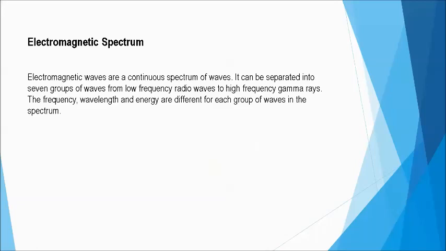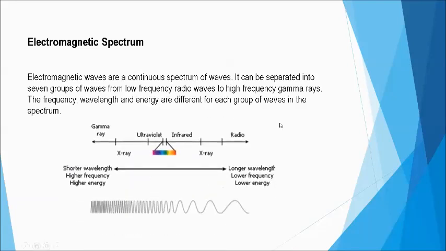So that is why it can be separated into 7 groups, and we will discuss that next time. Each group has the same frequency, wavelength, and energy, but from group to group, they differ from one another. And this is how an electromagnetic spectrum looks like.